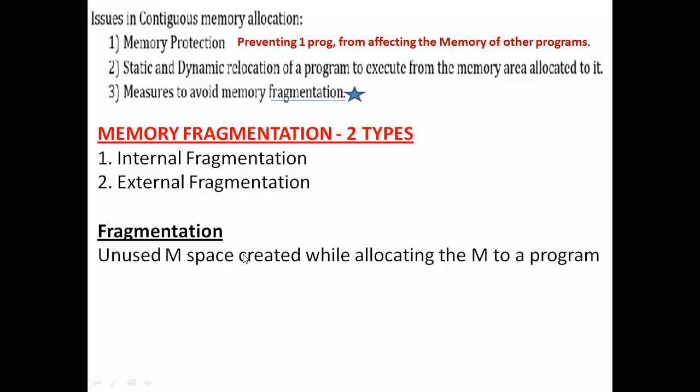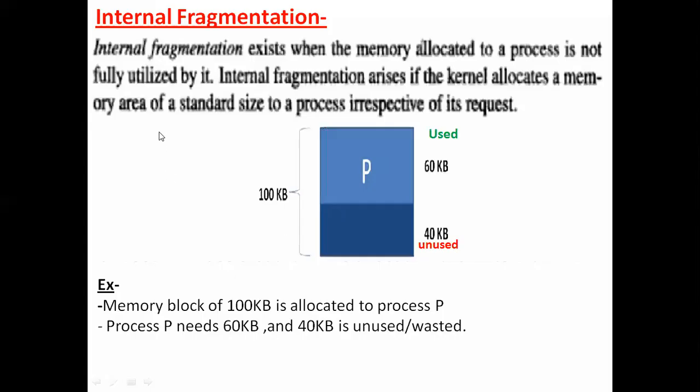The unused memory space is also called a hole. Remember it: the other word for unused or wasted memory space in the memory is a hole. So basically we have internal fragmentation as well as external fragmentation. Next, the second concept is internal fragmentation. Internal fragmentation exists when the memory allocated to a process is not fully utilized by the process.